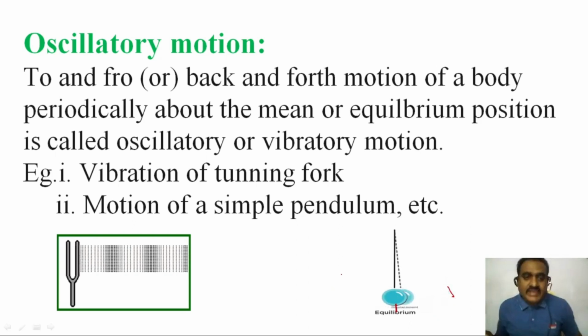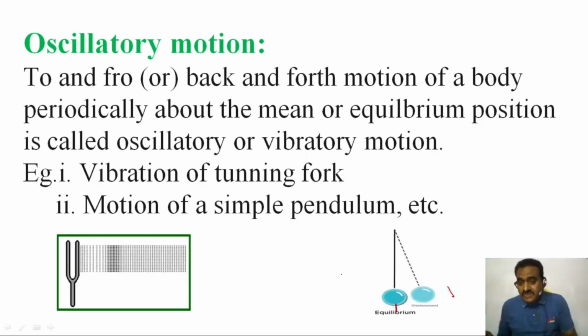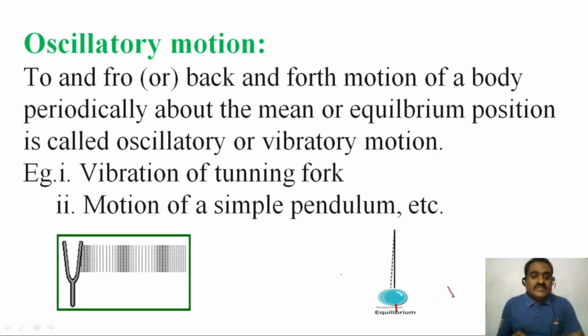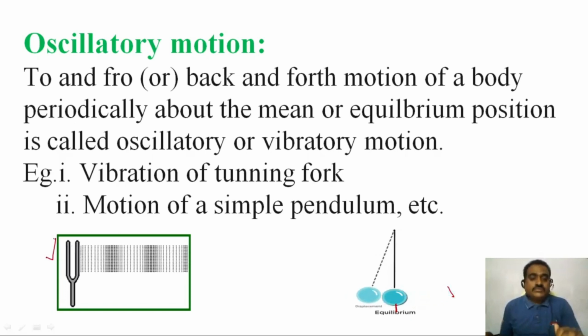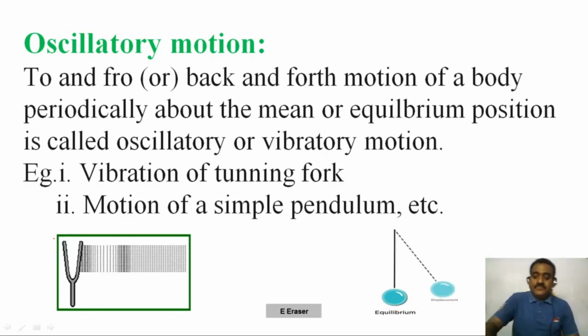The back and forth motion of a body periodically about the mean or equilibrium position is called oscillatory motion or vibratory motion. Examples: first, the vibration of a tuning fork; second, the motion of a simple pendulum.